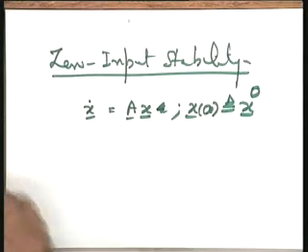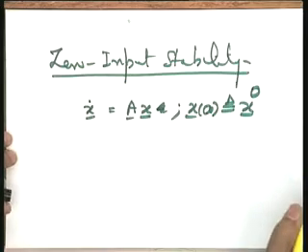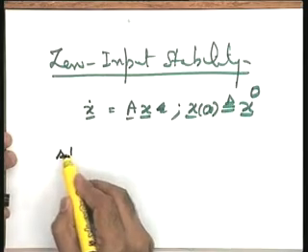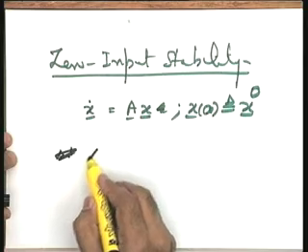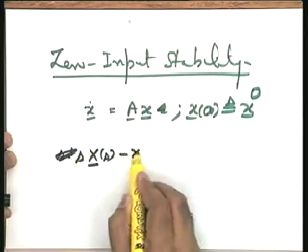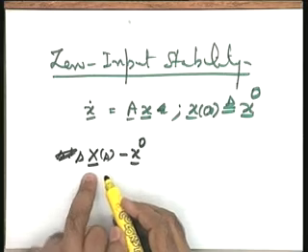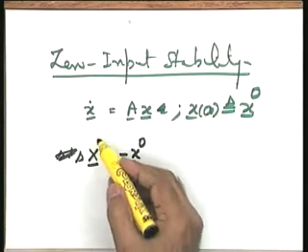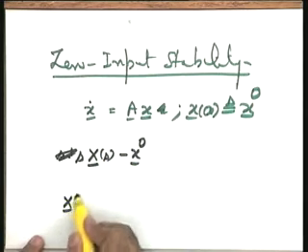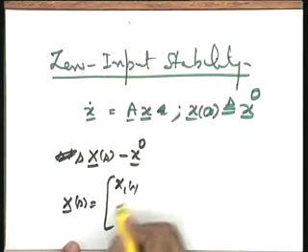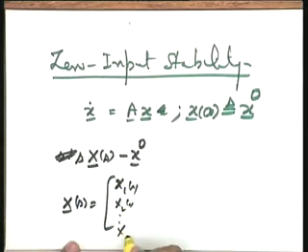Now, let me take the Laplace transform. The Laplace transform will become s X(s) minus x(0). You will note that the underline means a vector, and this means the Laplace transform, X(s) by definition is equal to X1(s), X2(s), up to Xn(s).